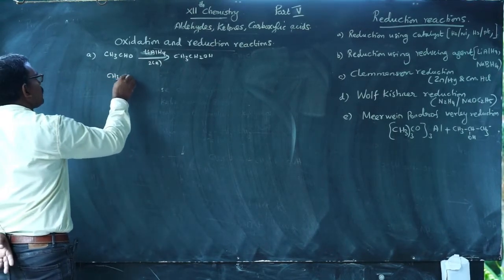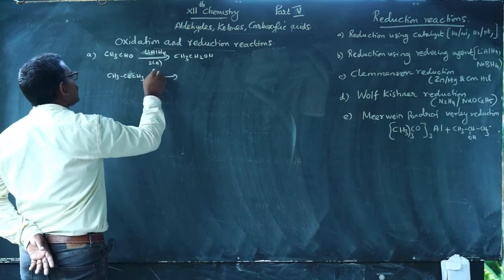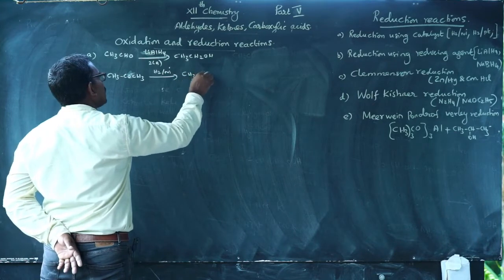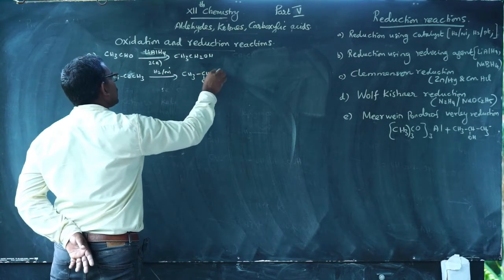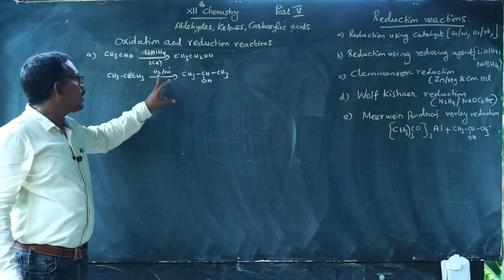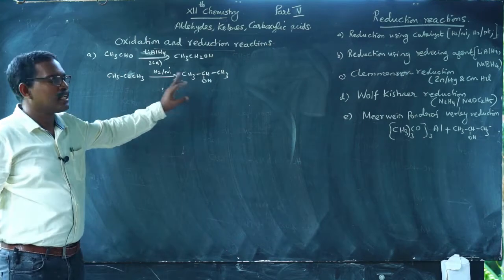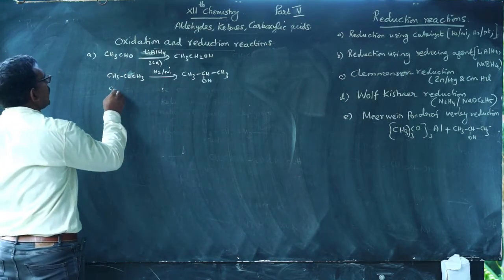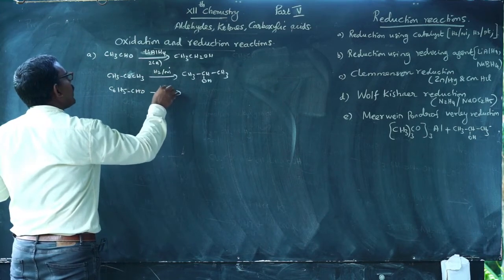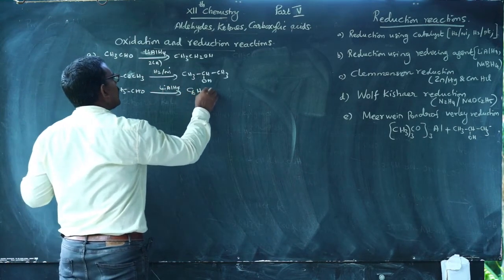Acetone on reduction with hydrogen and nickel gives CH3CHOHCH3, a secondary alcohol. Suppose you are taking benzaldehyde. Benzaldehyde with lithium aluminum hydride gives benzyl alcohol.